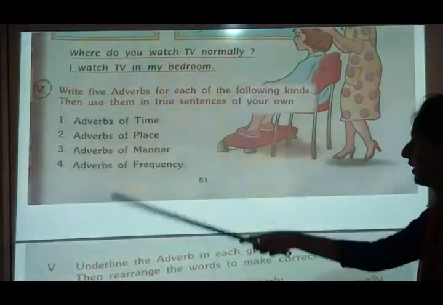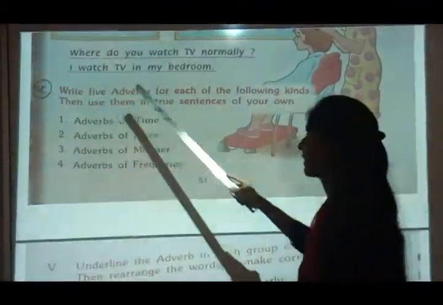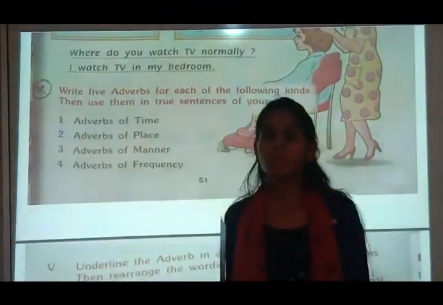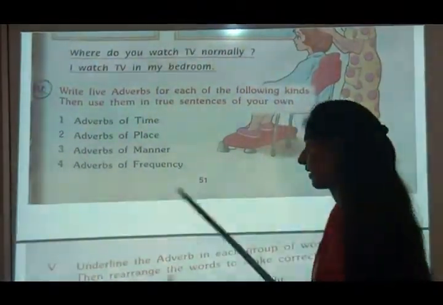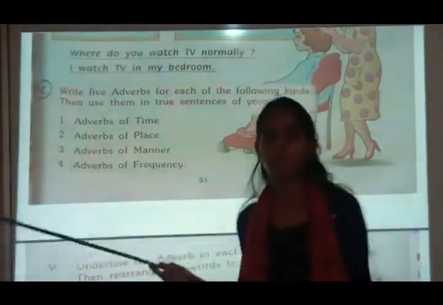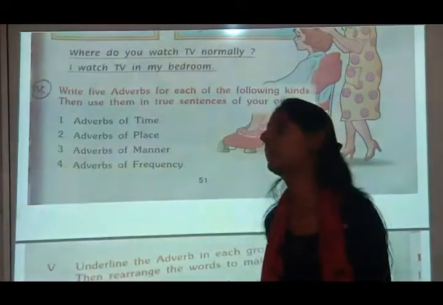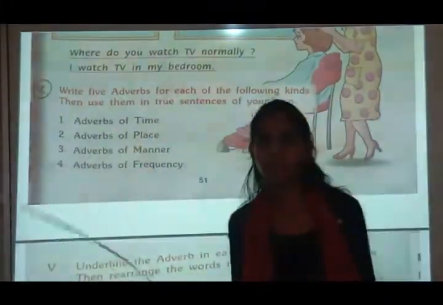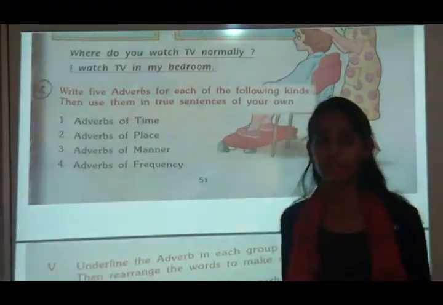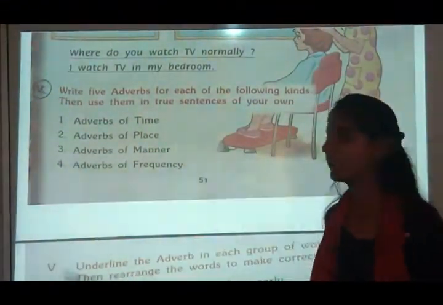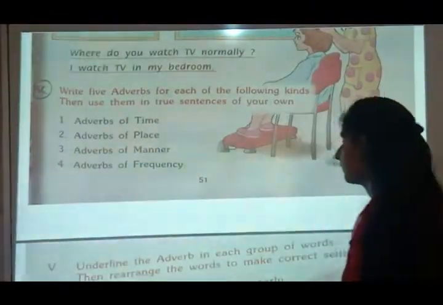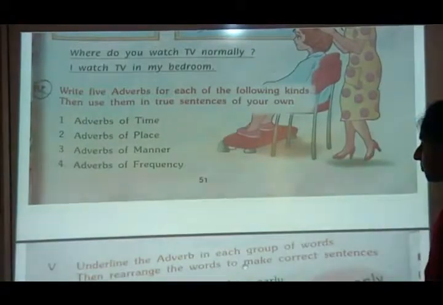Now see, write 5 adverbs for each of the following kinds, then use them in true sentences of your own. So you have to tell adverbs of time, adverbs of place, adverbs of manner and frequency, and then you have to make the sentence. See, time: at 7:30, at 10 o'clock in the evening. It is the time. Place means here, there, at Mumbai, at Delhi. Manner: quickly, sadly, happily. Frequency: never, ever, often. So you have to use these words to make sentences.